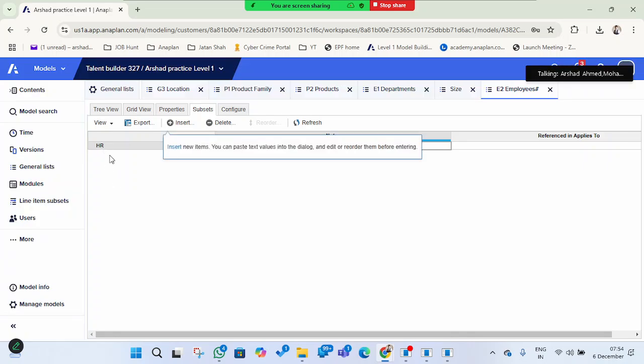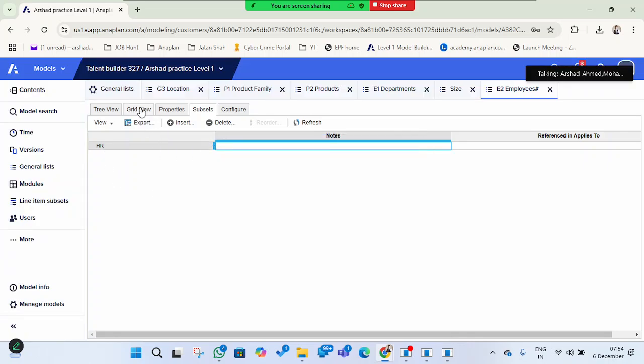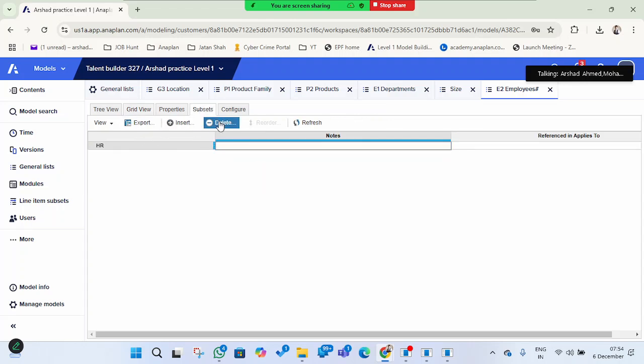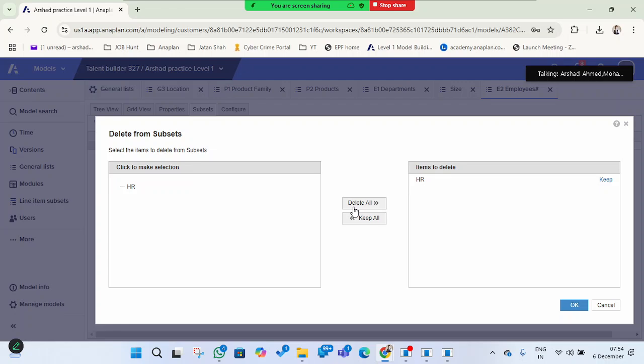It got created here. If you go in the grid view, you can see there is one created. Earlier it was not there. I'll just show you the difference. You have an option here, just as you asked me. Delete all. You can select delete all, and you can click here.